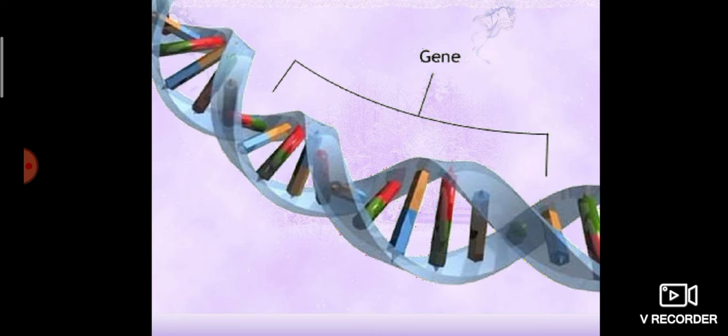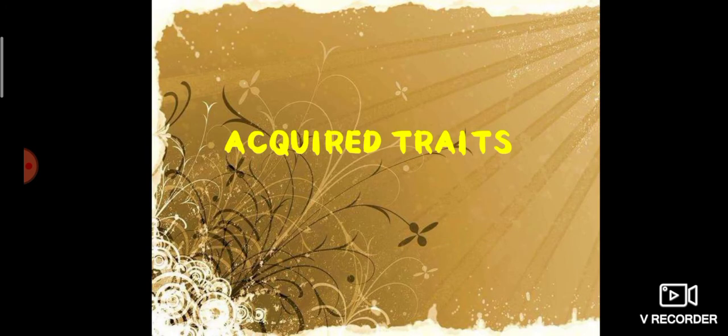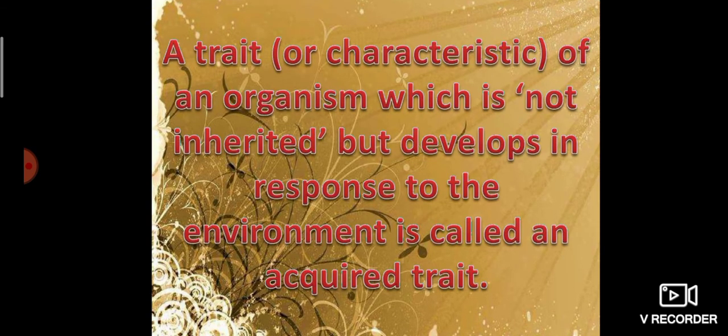This is the structure of genes. Okay. Then characters or traits are of two types: acquired characters and inherited characters, or acquired traits and inherited traits. First one is acquired traits. What are acquired traits? A trait or characteristic of an organism which is not inherited but develops in response to the environment is called an acquired trait.